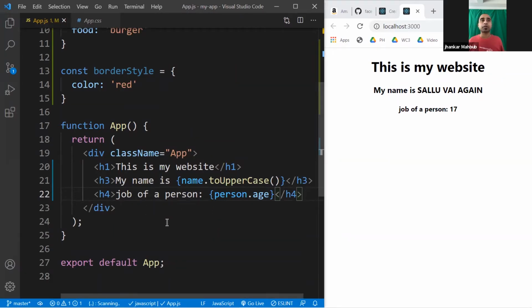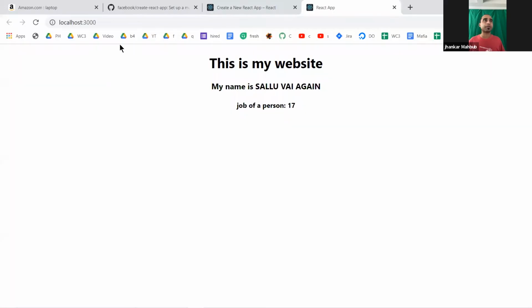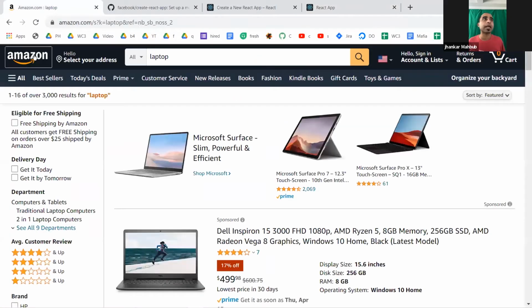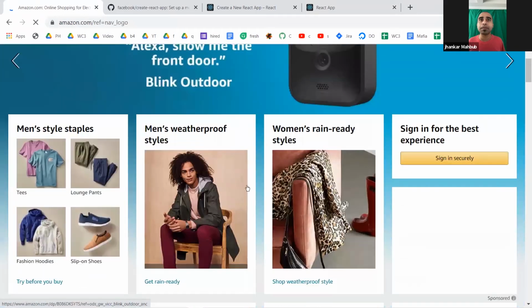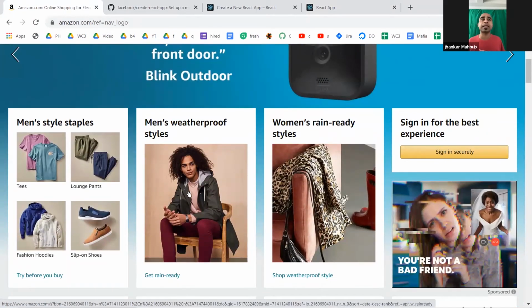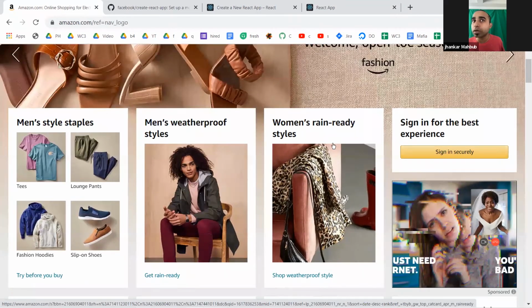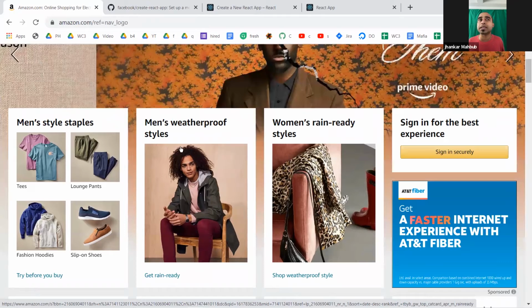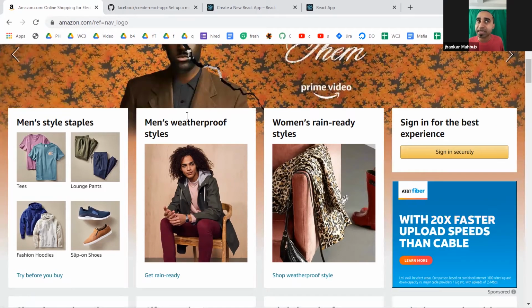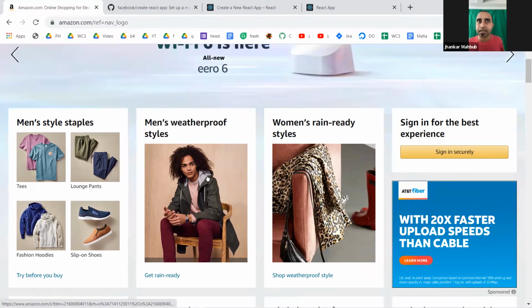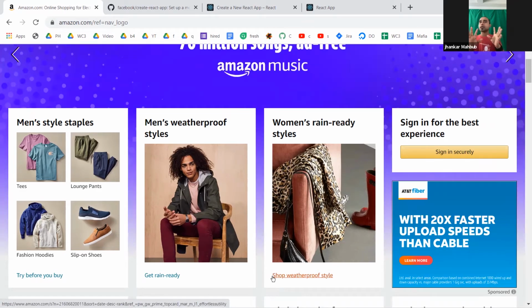That's it. So here we have a default function, and this function actually has a special name. If we go back to our website here, this is Amazon, what you will see on the Amazon website is that you have boxes. But if you look a little bit inside, this box is similar in look, different in data. What do I mean by this? It's similar in shape, similar in style: it has a title, it has a title, it has an image, it has an image, it has a link, it has a link too. Both are pretty much the same but with different data. So similar in look, different data.